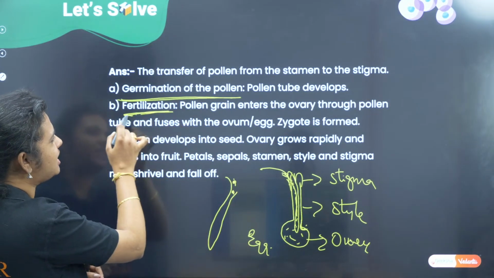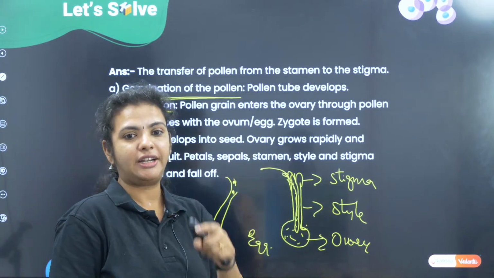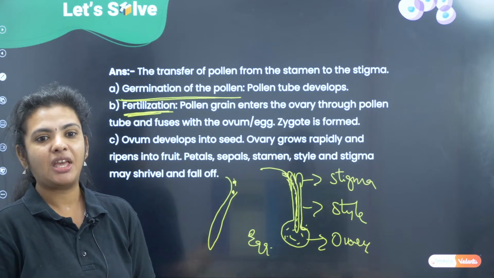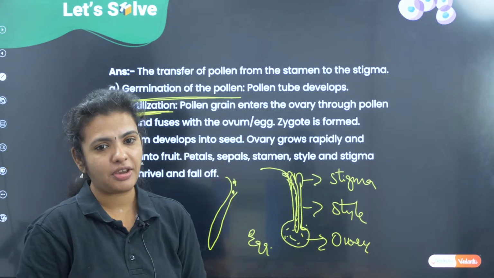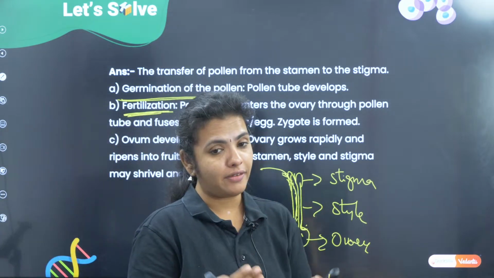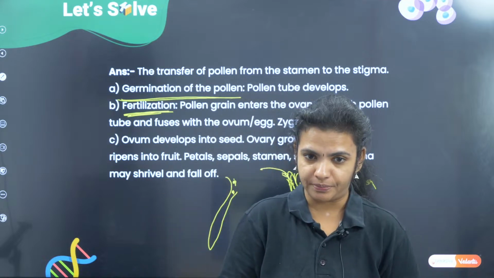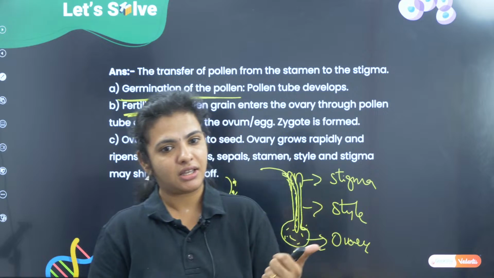So the next process is fertilization, where the male gamete is going to enter into the ovary and it is going to fuse with the egg. Zygote is going to be formed. And after that what happens? We have the ovary which is going to become the fruit. Then we have the ovule which is going to become the seed, correct?